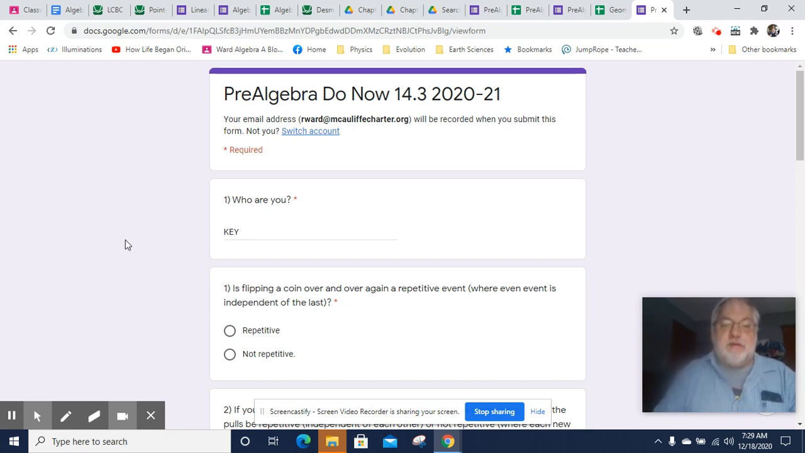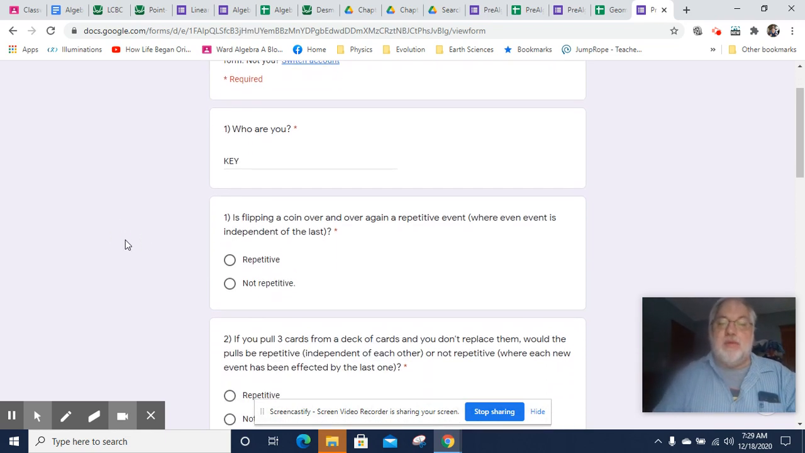All right, so if we're flipping a coin over and over again, is that a repetitive event where each event is independent of the past? Well, in fact, yes, it's a repetitive event because if you flip a coin and then you flip another coin, the new flip doesn't have anything to do with the last flip. So we would consider that repetitive, not a non-repetitive event.